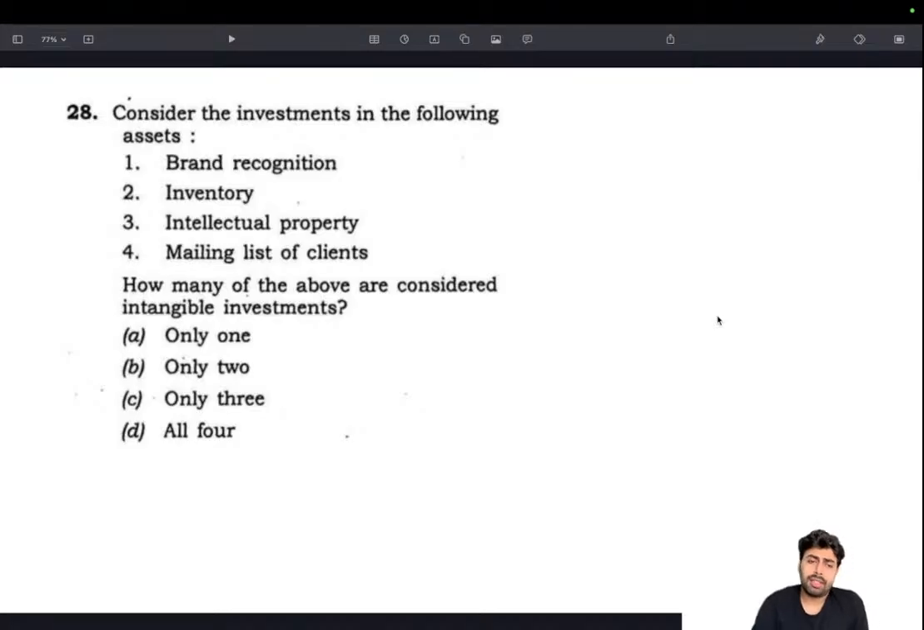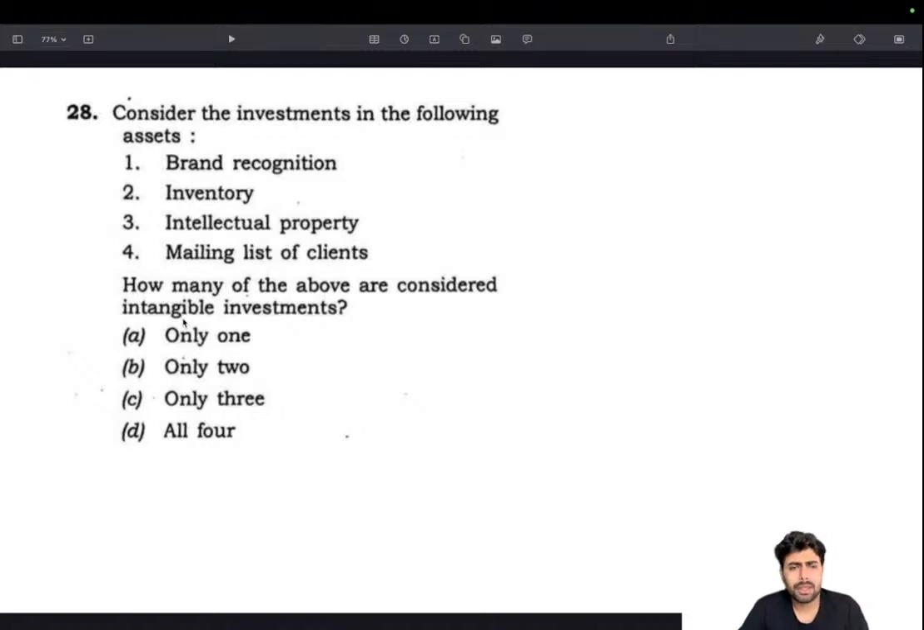How many of the above are considered intangible investment? This is a very basic question. You don't need to know anything about it. All you need to know is the meaning of intangible. This is something you come across in various topics, I guess. Tangible and intangible assets, things like that.